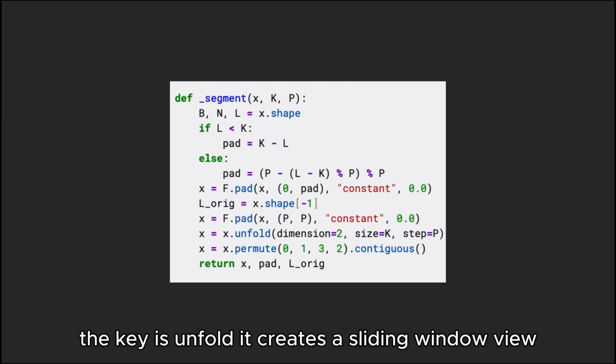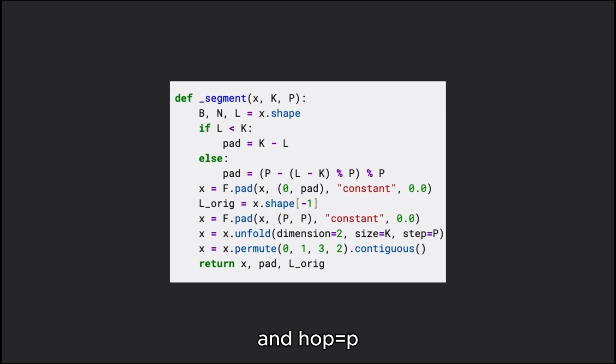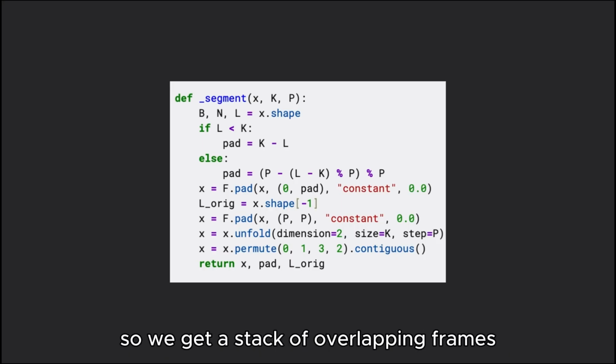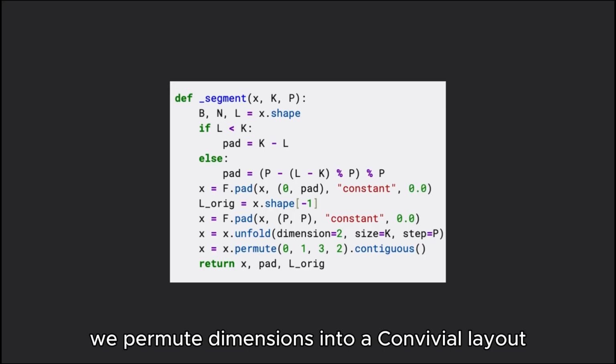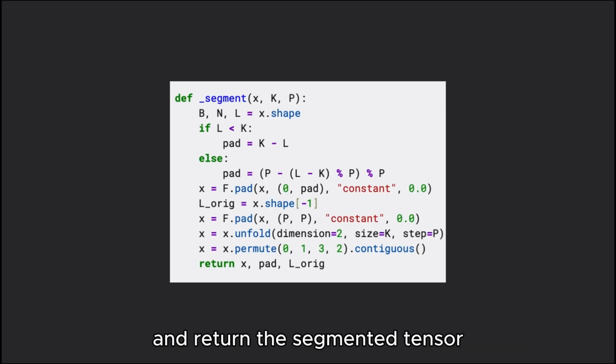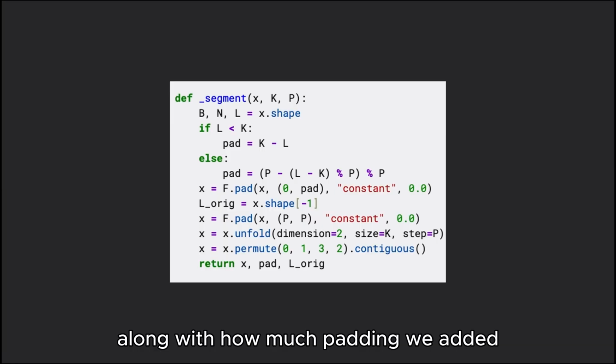It creates a sliding window view of the signal with window length k and hop p, so we get a stack of overlapping frames. We permute dimensions into a convenient layout and return the segmented tensor, along with how much padding we added and the original length.